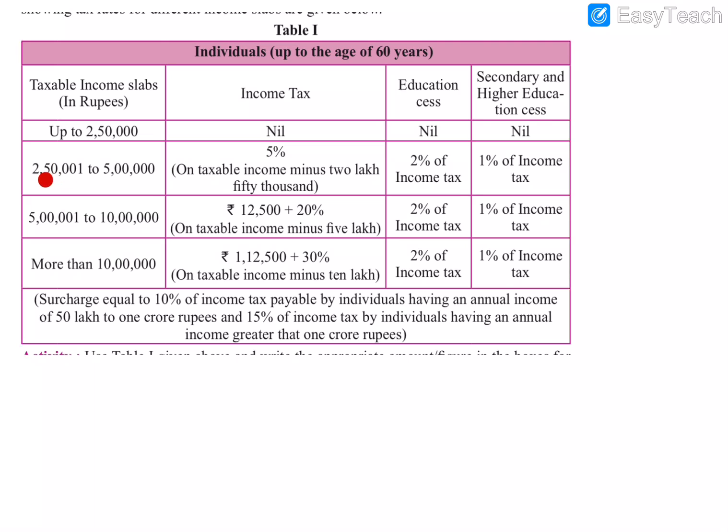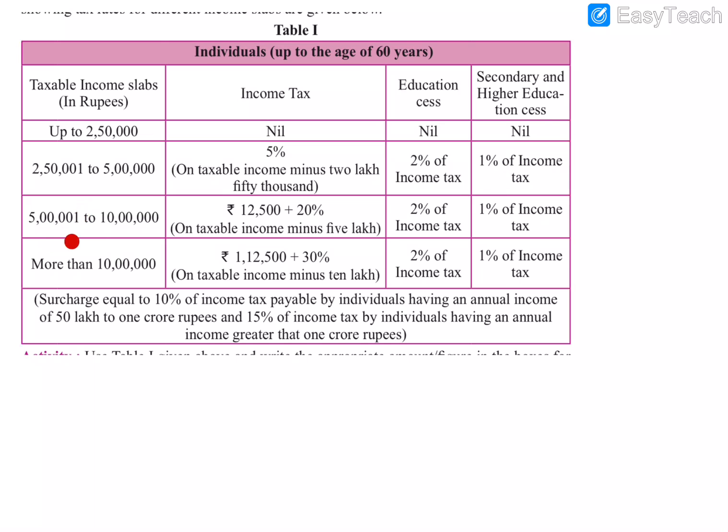Between 2,50,000 and 5 lakh, for example if my income is 3 lakh, then I will have to pay income tax of 5%, and as educational cess I will have to pay 2% of the income tax, and for higher secondary education cess I will have to pay 1%.